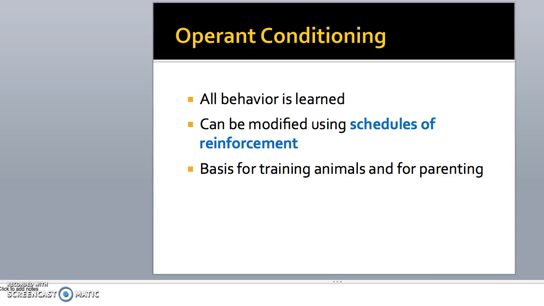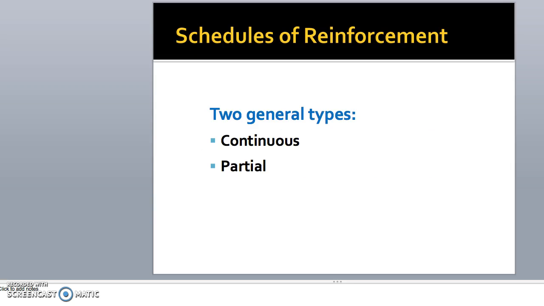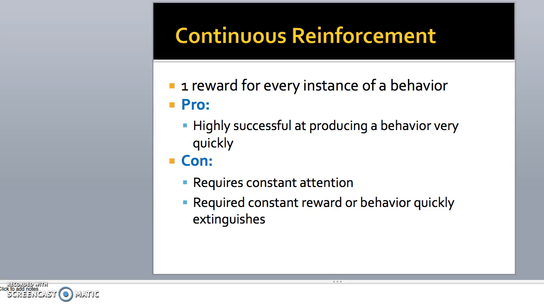When we talk about operant conditioning, we want to remember that it's based on the assumption that all behavior is learned and can be modified using schedules of reinforcement. This is the basis for training animals as well as for parenting. There are 2 schedules of reinforcement: continuous, and partial.